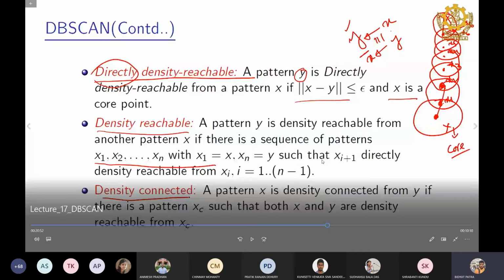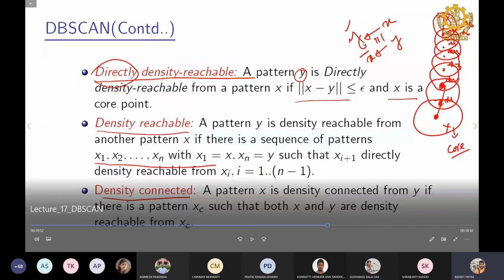That means here the value of i is 1 to n minus 1, not up to n. So y, the last point, is density reachable from x, and y need not be the core point.